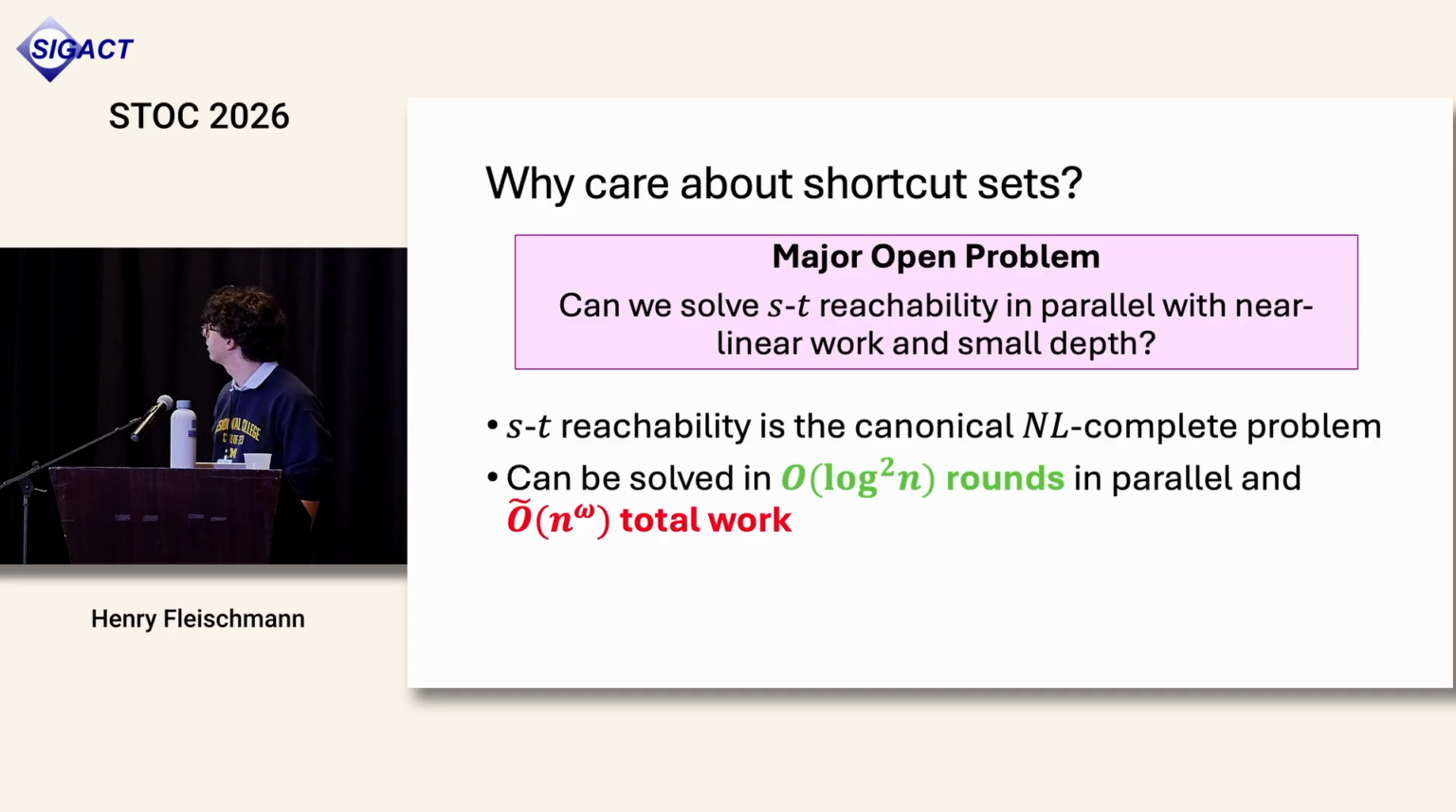But the problem with that algorithm is the total work, the total number of operations over the parallel machines, is O tilde of n to the omega. The tilde is just saying I'm hiding log factors. That omega is the matrix multiplication constant, but in particular, it's at least 2. So this is not going to be near linear total work.